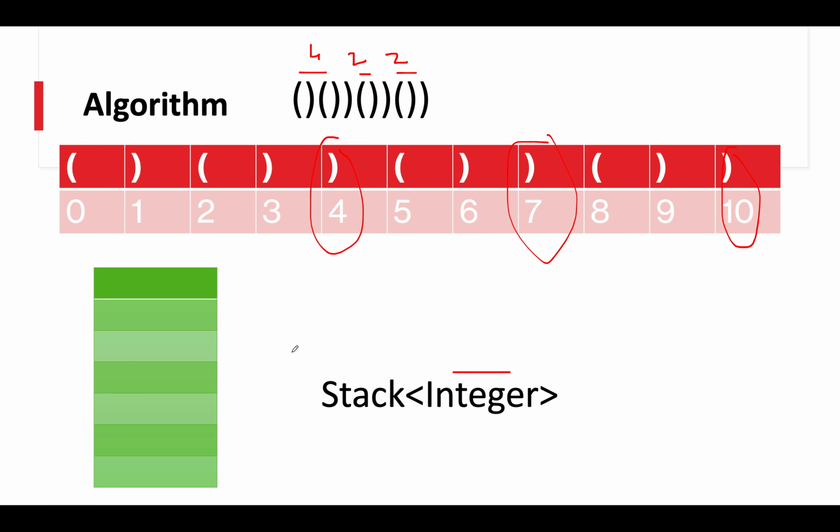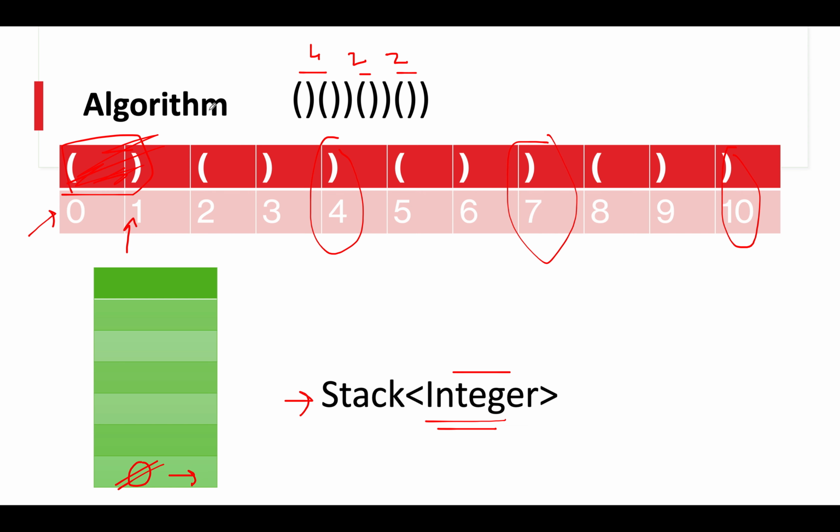So let's try that, and we'll be using a stack where we'll store those indexes. Let's start the iteration. We get an opening bracket at 0th index. Since it's an opening bracket, we'll push this information onto the stack. So 0 gets on top of the stack. And the next is a closing bracket. Since it's a closing bracket, we will check what is the element in the string at the peak element of the stack. It's an opening bracket. Since it's becoming balanced, we will remove this information from the stack because this part of the string is balanced. So we don't need this information. We'll remove it from the stack.